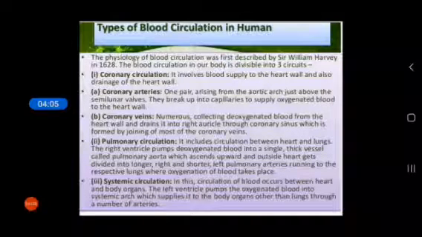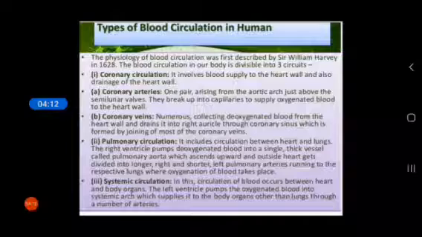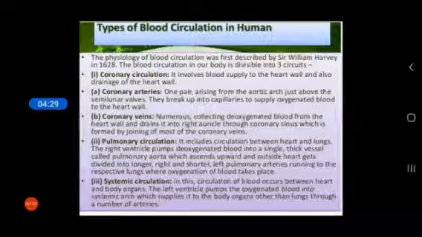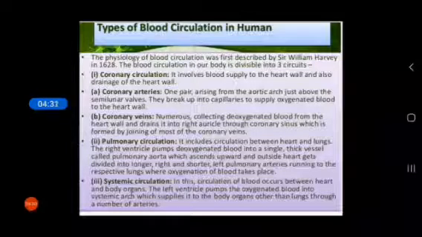Coronary veins, numerous, collect deoxygenated blood from the heart wall and drain it into the right auricle through the coronary sinus, which is formed by the joining of most of the coronary veins. The function of veins is to carry blood back to the heart. Arteries always carry oxygenated blood, but veins carry deoxygenated blood.